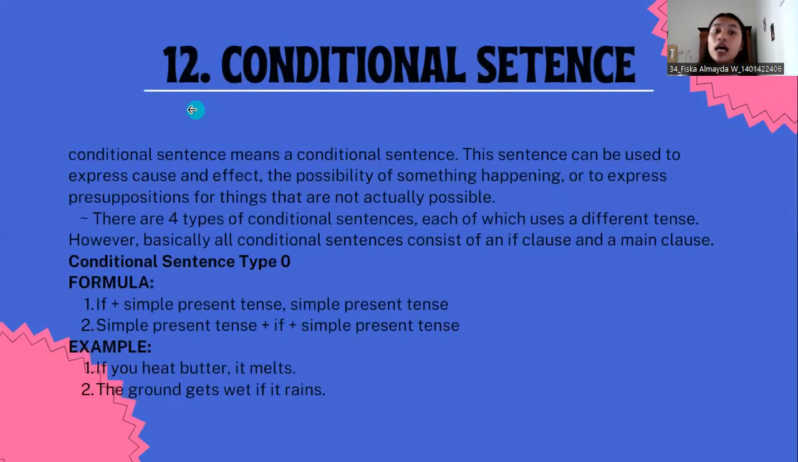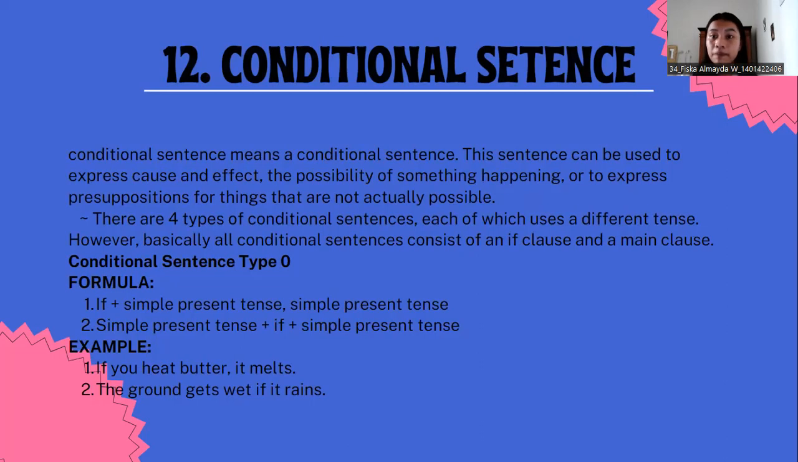So the last, number 12, conditional sentence. This sentence can be used to express cause and effect, the possibility of something happening, or to express presupposition for things that are not actually possible. There are 4 types of conditional sentence, each of which uses a different tense. However, basically, all conditional sentences consist of an if clause and a main clause.